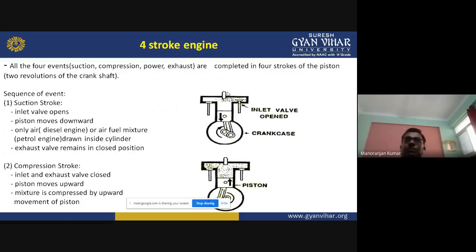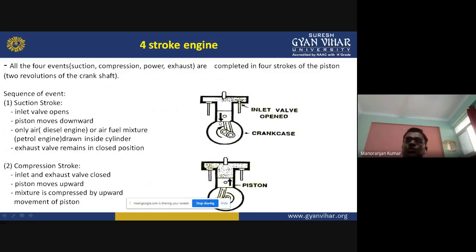In the four-stroke engine, all the four events will be completed in four strokes of the piston. What is the meaning of four stroke? When the piston moves from top dead center to bottom dead center, it is called one stroke of the piston.